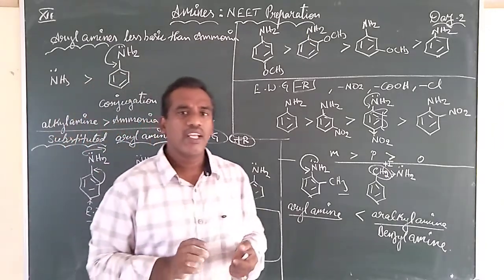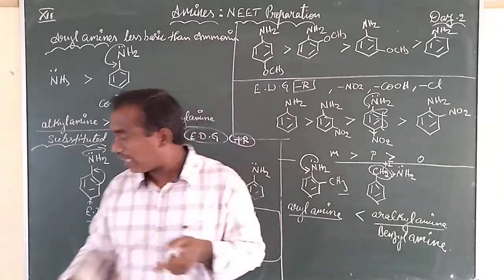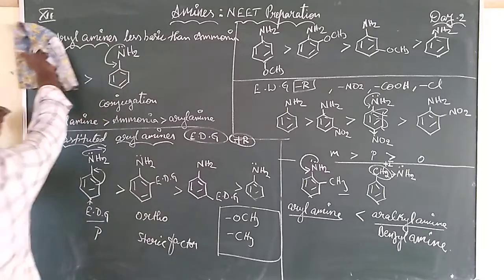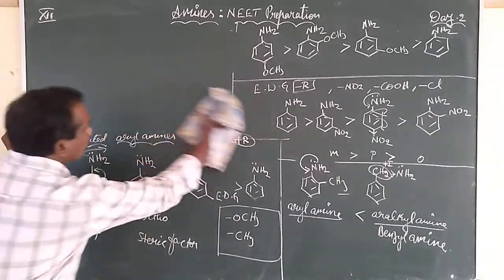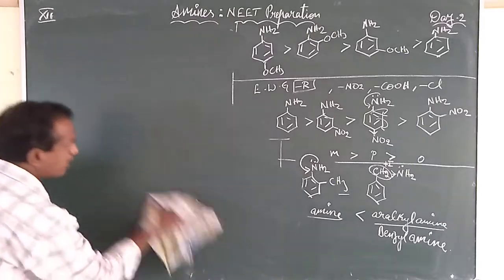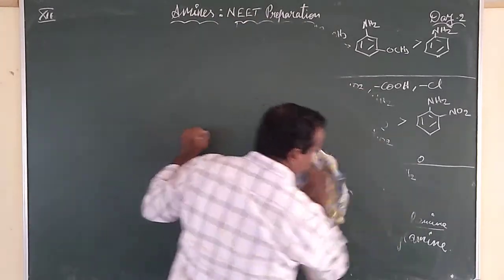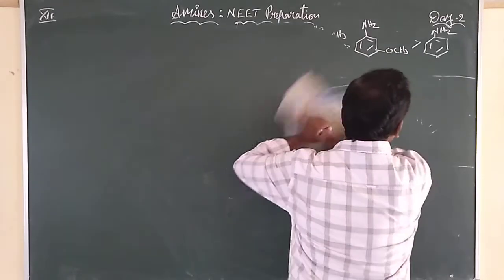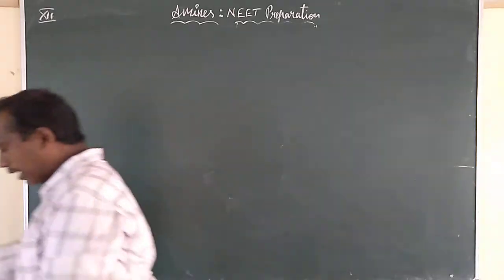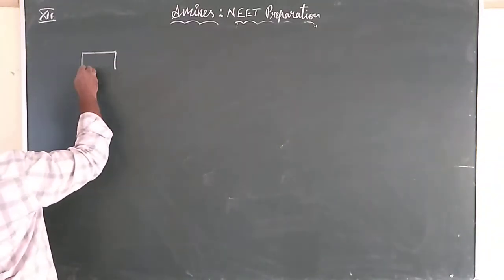Secondly, we have brought all these points. One more point: whenever a nitrogen is present within the ring, like in heterocyclic compounds. Do you know heterocyclic compounds? What are heterocyclic compounds? Wherever the ring contains nitrogen, like these examples.